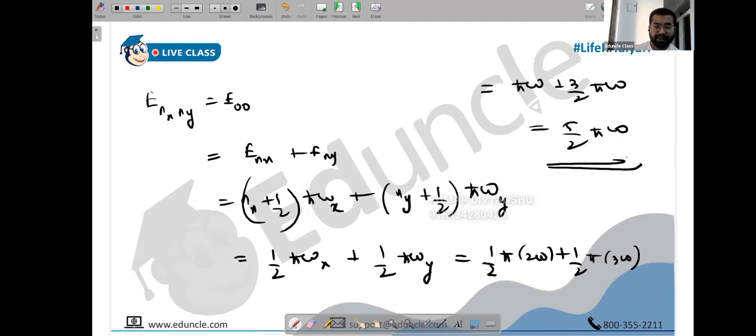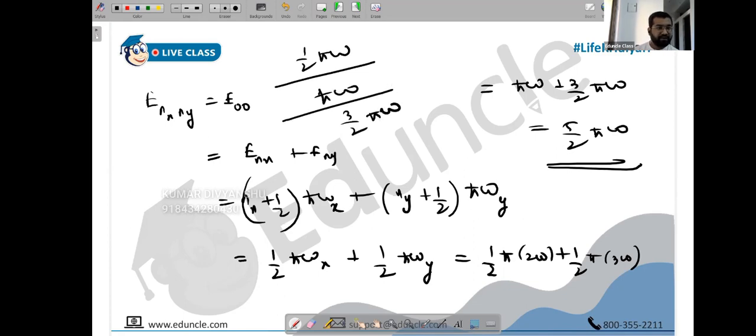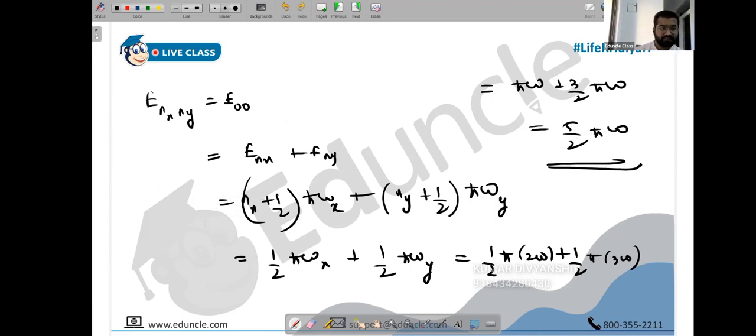Understood, everyone? The ground state of this is 5 by 2 h bar omega. People, remember, the ground state of 1D was half h bar omega, of 2D it was just h bar omega, and of 3D it was 3 by 2 h bar omega. So this would have been the answer in a 2D isotropic oscillator. But now the ground state in the 2D anisotropic case is 5 by 2 h bar omega. Is that clear, people? Yes, sir, very much.